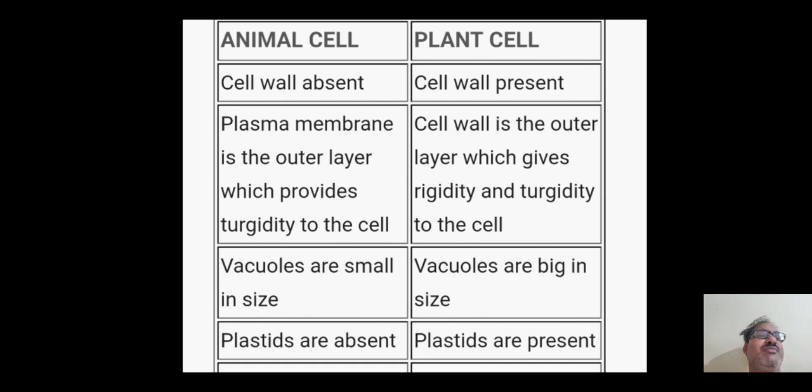Cell wall is the extra protecting layer which provides turgidity as well as rigidity in the plant cell. Vacuoles are small in size in animal cells, vacuoles are big in size in plant cells, already we discussed. Plastids are absent in animals, so they don't need any photosynthesis because they are dependent on plants for food, and plants prepare their own food, that's why they have plastids.